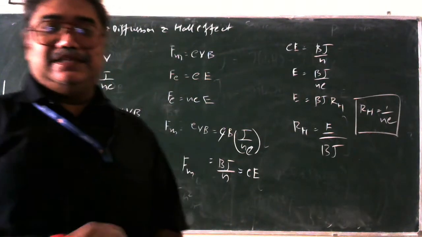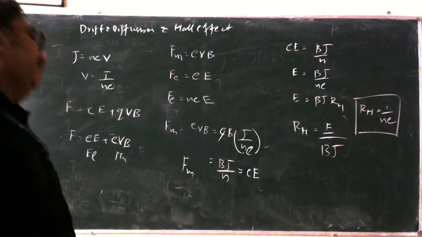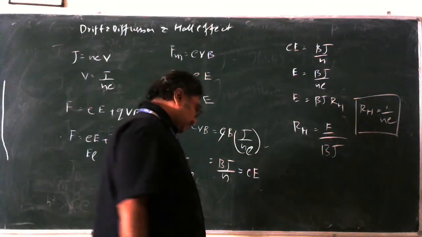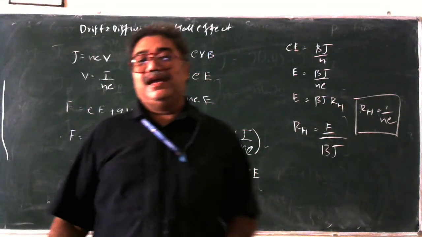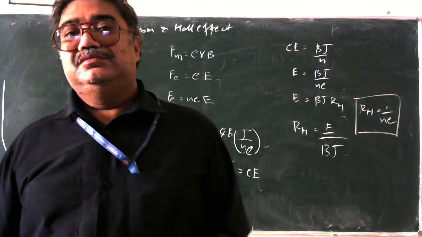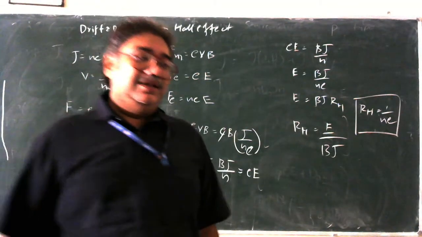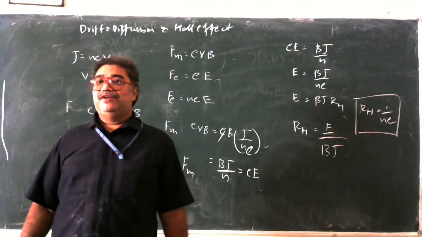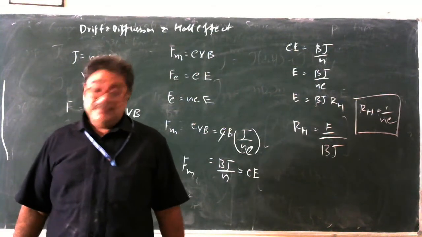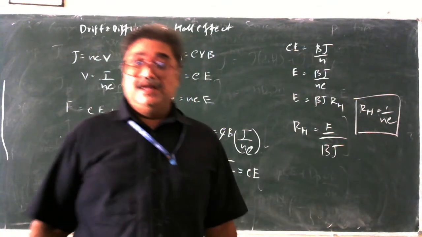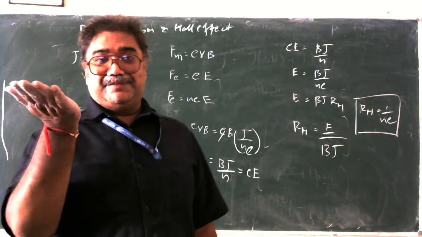So what does this exactly say? What is the use of the Hall effect? The Hall effect is basically used to determine whether the semiconductor that we are carrying is a p-type or an n-type. Because by just seeing a material, we can't identify whether it's a p-type or an n-type. For that, the Hall effect comes in handy. And what is it that we are going to take? We are going to take a specimen.